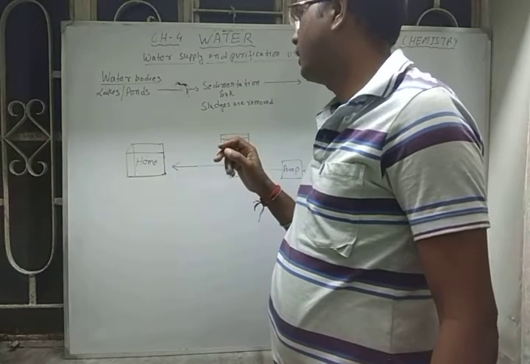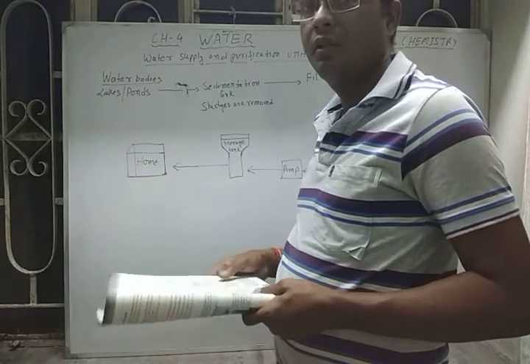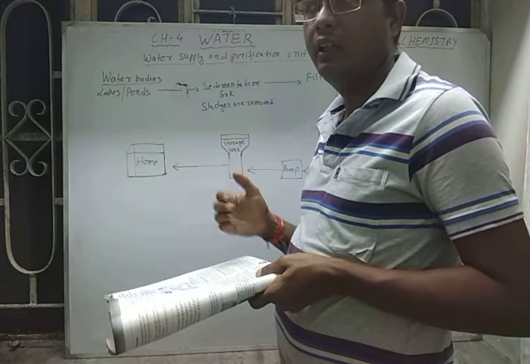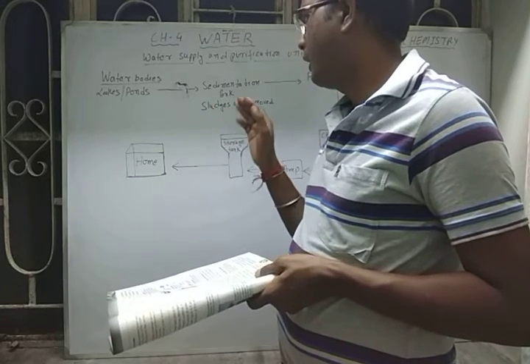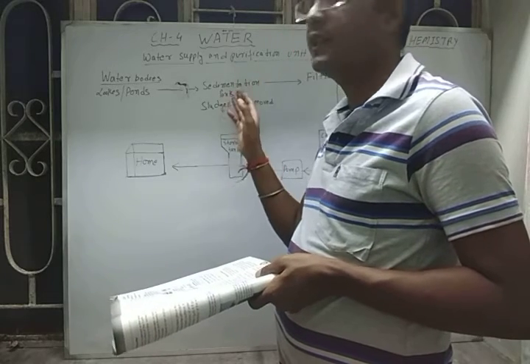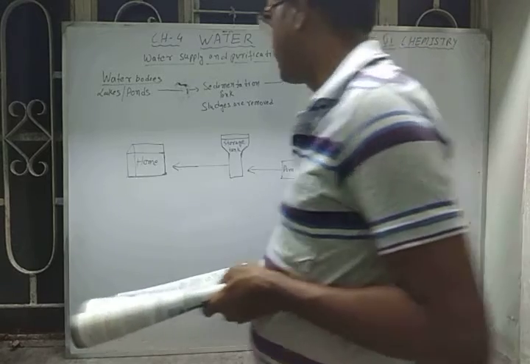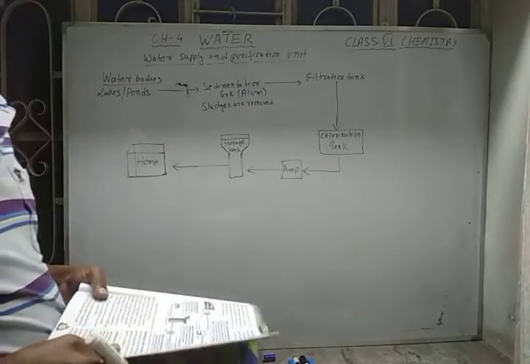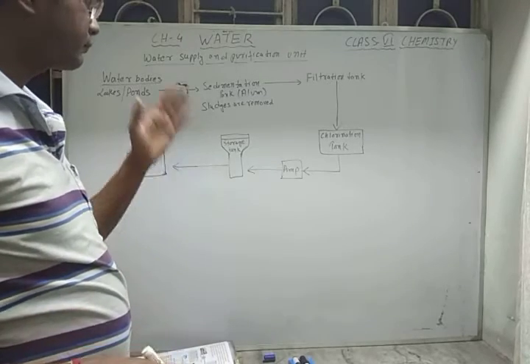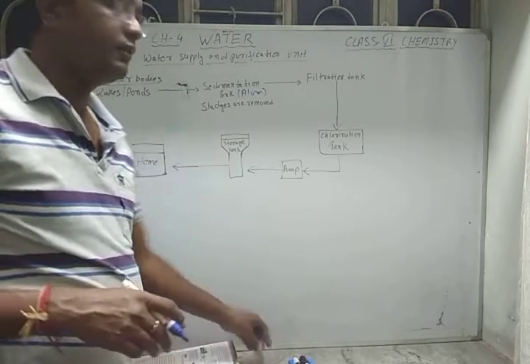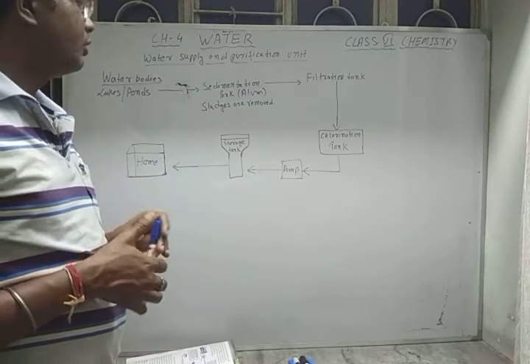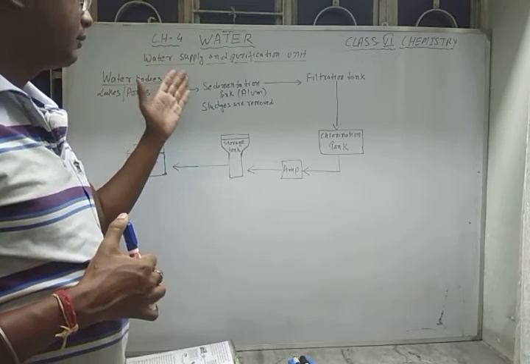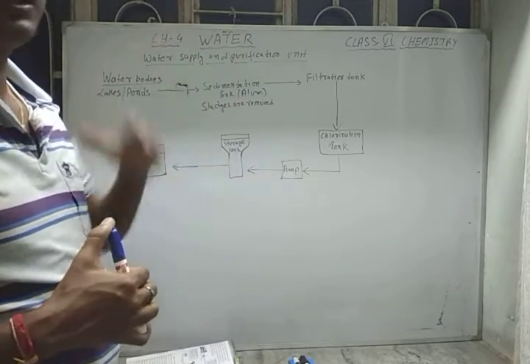In the sedimentation tank, water is kept stagnant so that the suspended impurities present in the water settle down at the bottom of the tank. Sometimes, to increase the rate of sedimentation, we use alum, which speeds up sedimentation. When sedimentation is completed, there is a tap in the tank which helps to remove the sludge, and the clean, sedimented water is transferred to the filtration tank.